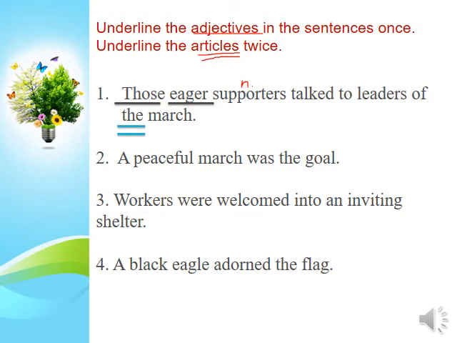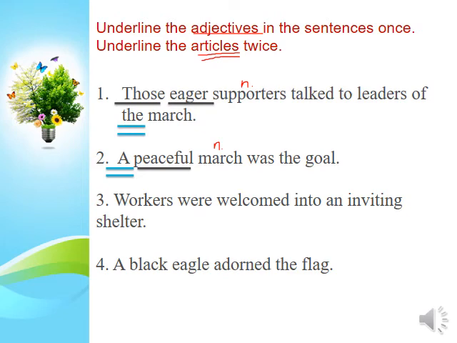Number 2, a peaceful march was the goal. So march here is the noun, like a parade or some people walking. And here we have a peaceful. A is an article, so we underline it twice, and peaceful is an adjective.